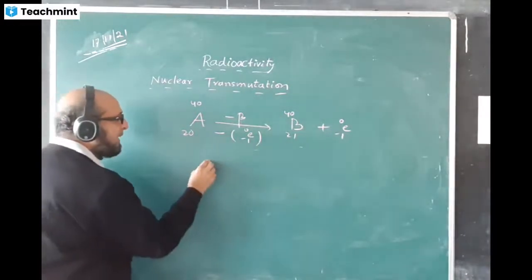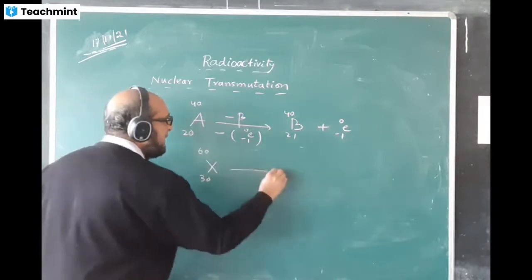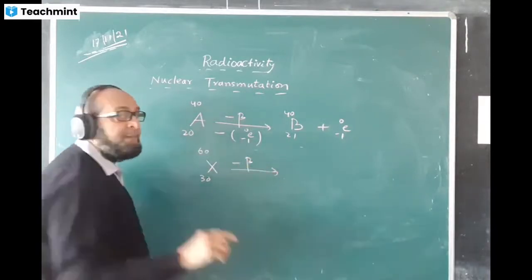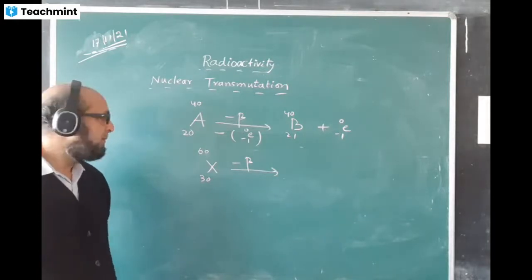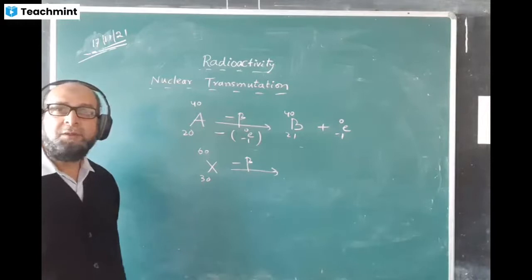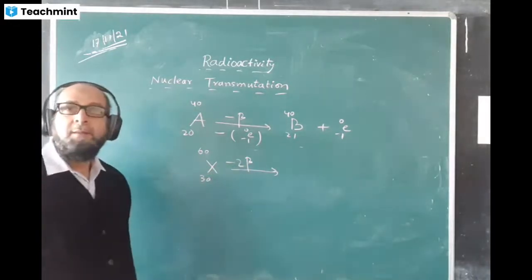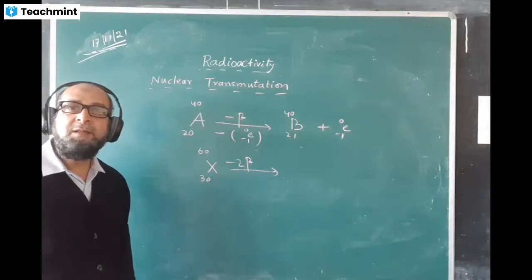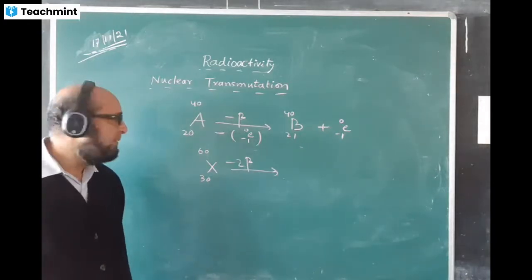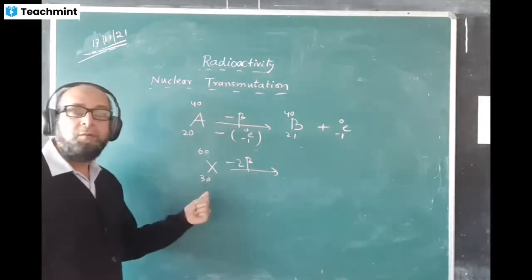Suppose I write X as 30 and 60, and a beta particle is emitted. Tell me your answer. 60, 31. Yes, you got it. Similarly, if I write minus 2 beta, what is the answer? 32, 33, so 32.